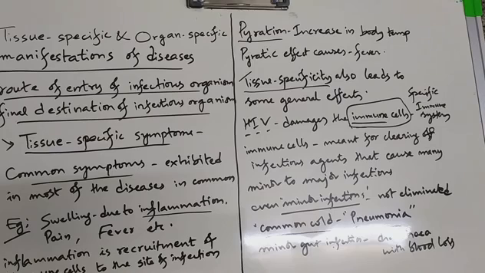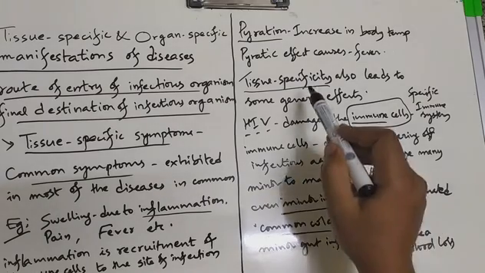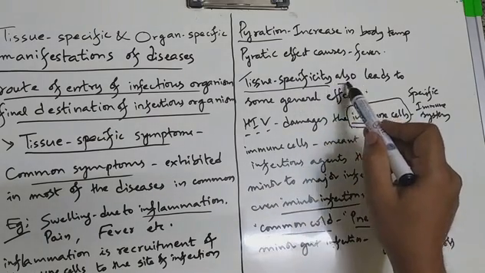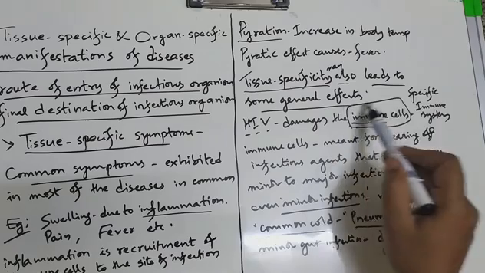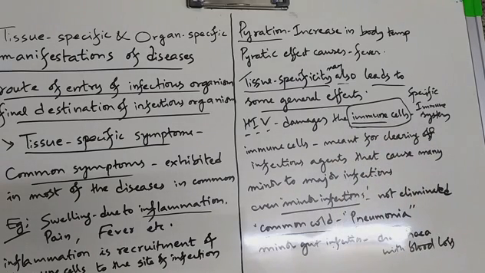But when any minor infection has occurred, and this minor infection which has to be cleared off by the immune cells was not cleared off, the related symptoms are going to be exhibited in different general common minor infections. That is what is called tissue specificity. It may also lead to some general effects, especially in HIV.